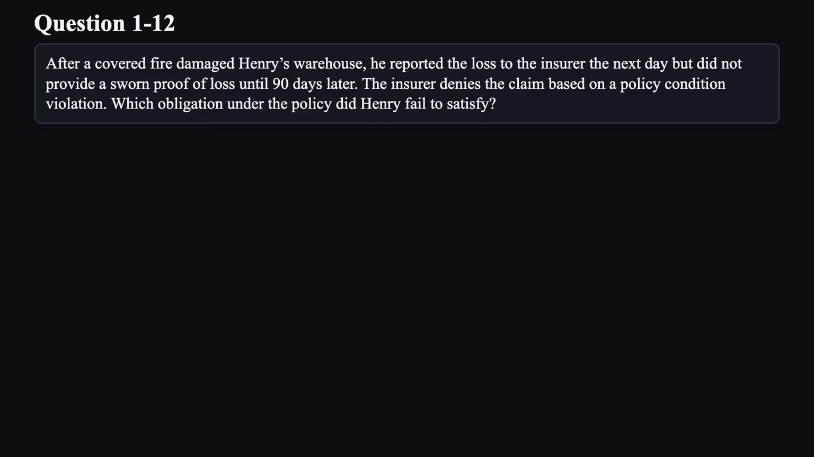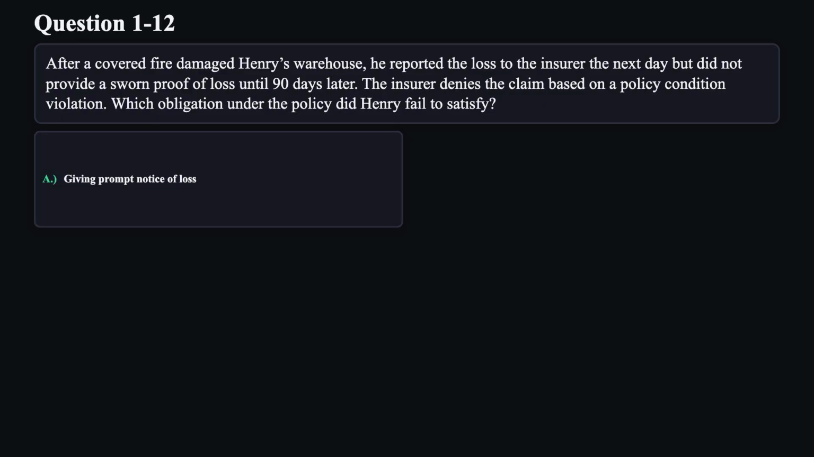Question 12. After a covered fire damaged Henry's warehouse, he reported the loss to the insurer the next day but did not provide a sworn proof of loss until 90 days later. The insurer denies the claim based on a policy condition violation. Which obligation under the policy did Henry fail to satisfy?